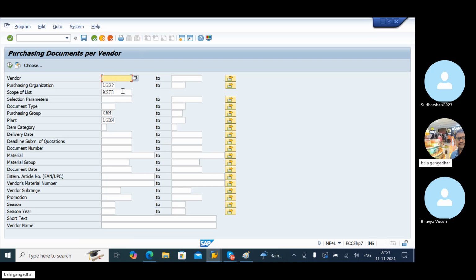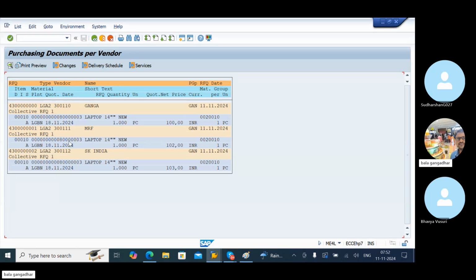Enter the purchasing organization name or plant, both you can enter. Click on execute.